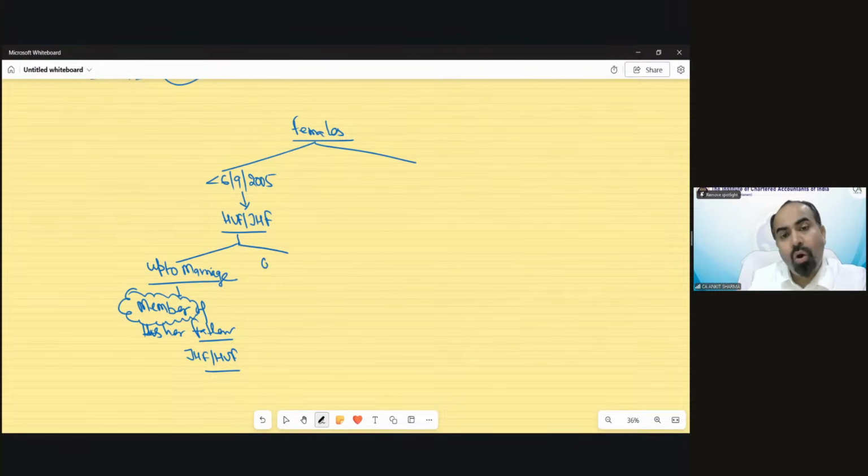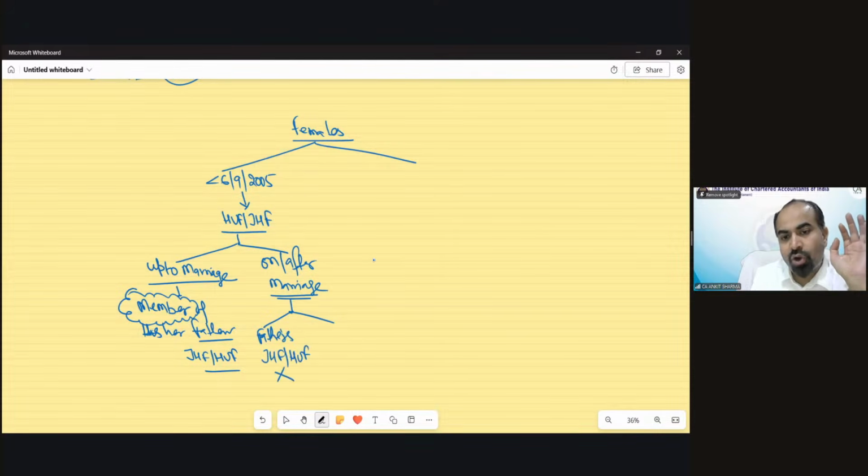And on or after marriage, the status of membership in her father's family ceased to exist. That means in her father's family, HUF or JHF, she is not a member now.